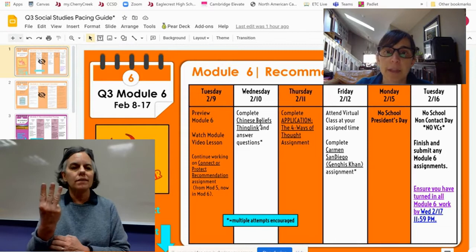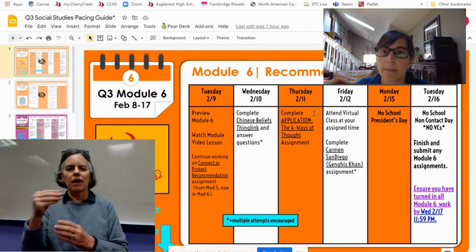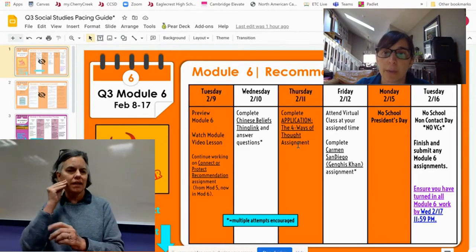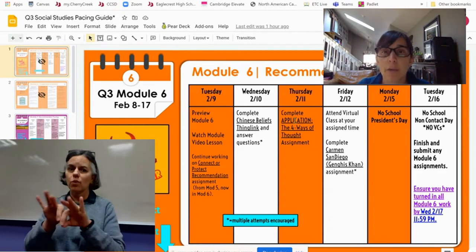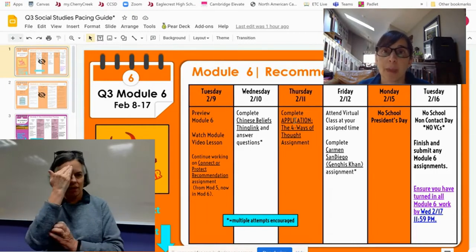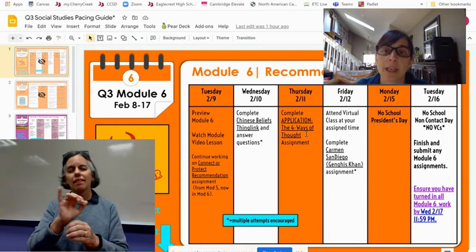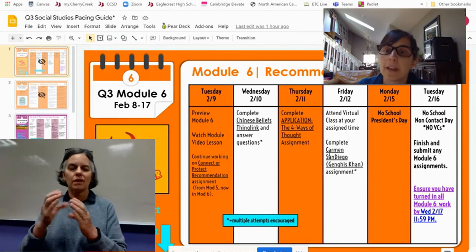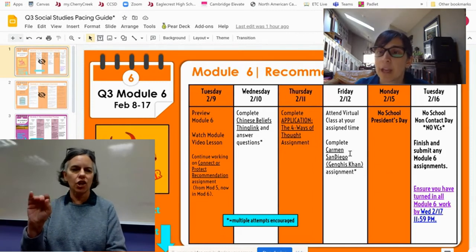On Wednesday, complete the thing link about Chinese beliefs and answer the questions about it. Thursday, you have an application assignment, and I'll show you that when we go to the module. But application assignment means that this is a really important one where you're bringing all your pieces together and this is how you're showing your knowledge. So it's really important that you make sure to do these application assignments. That one is about 4 ways of thought. Friday, you'll come to class and then you'll complete the Carmen Sandiego Genghis Khan assignment. I'll show that to you.